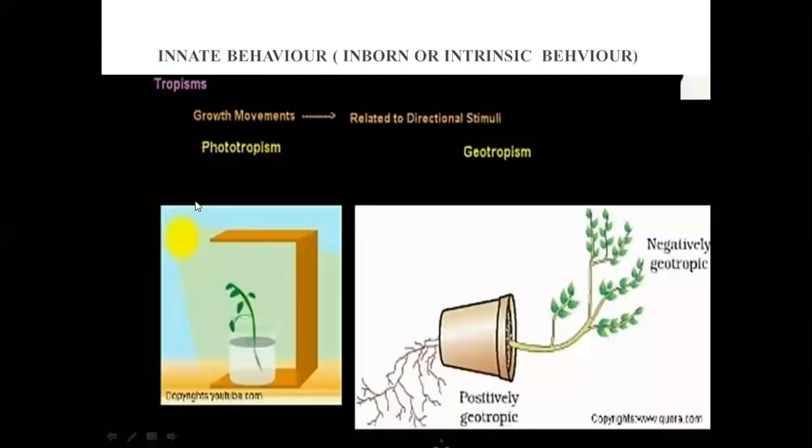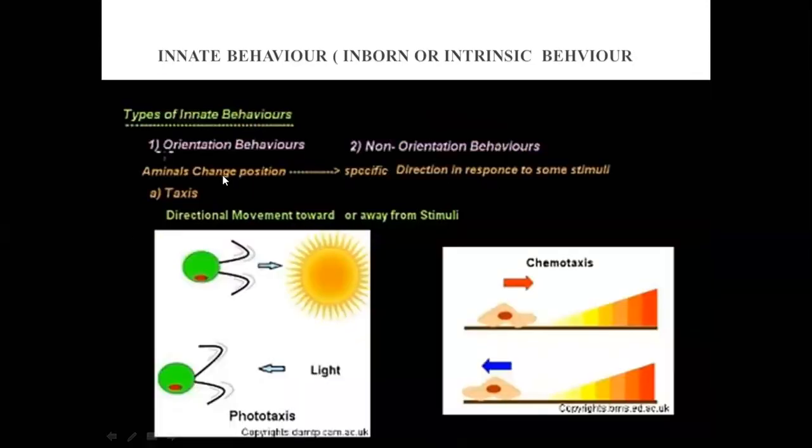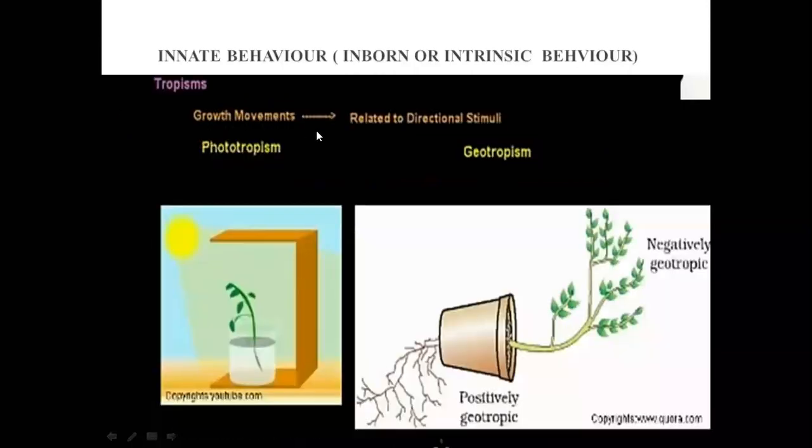Now let's see another type, tropism. What is tropism? It is growth movement. Taxis was the directional movement, where it moves in a direction. Now tropism is growth movement related to the directional stimuli. In this, the plant can grow. For this purpose, you can see that we have covered this plant from all the sides, so all the sides are covered and only this one side is uncovered. It means we want to see the tropism, the growth movement.